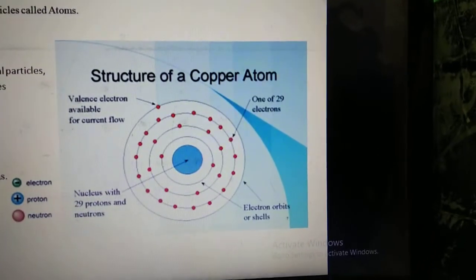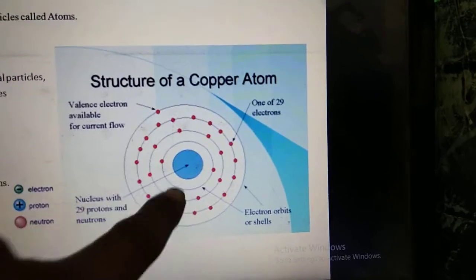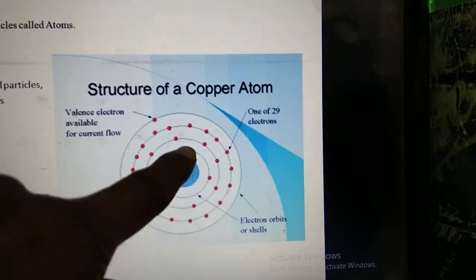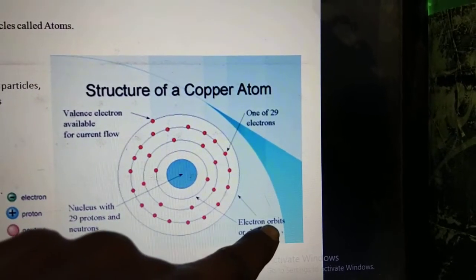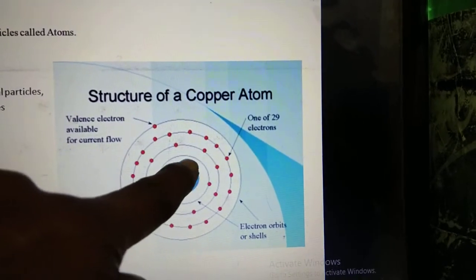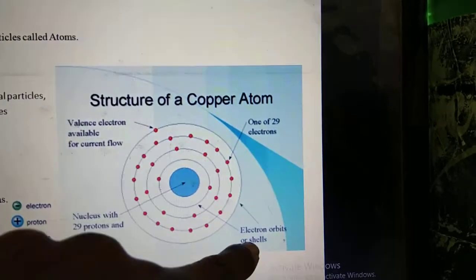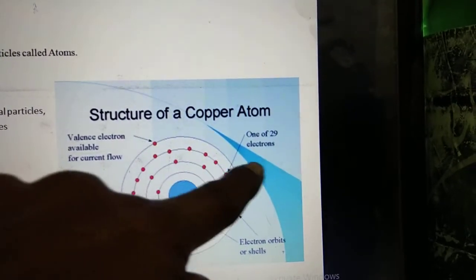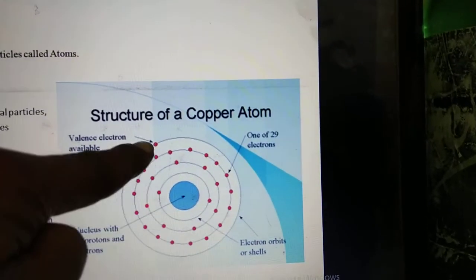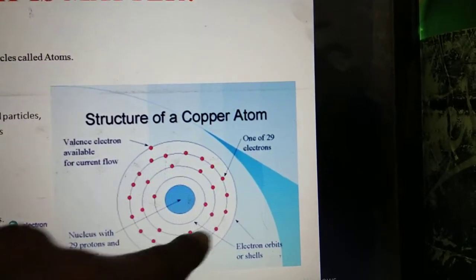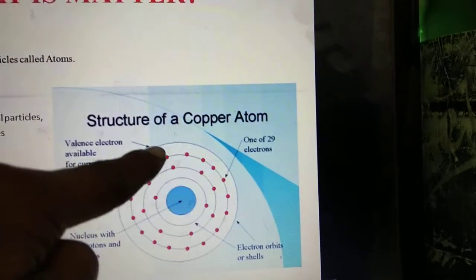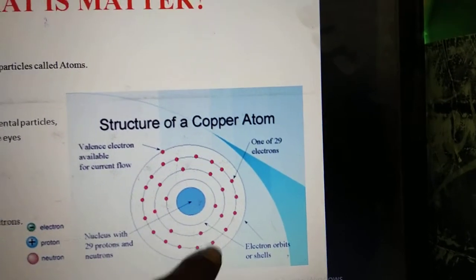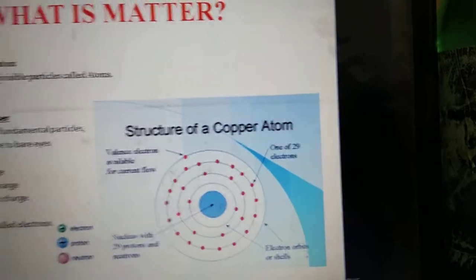Please observe this figure once. This is the atomic structure of copper. The central point is the nucleus. It has protons and neutrons. These circles are called electron orbits or shells. Here we have 1, 2, 3, 4 orbits or shells. These red dots are called electrons. In the last orbit, there is one red dot. All the dots are electrons, but the electron in the last orbit shell is called a valence electron. There is a lot of difference between electrons and valence electrons, which we have to see now.